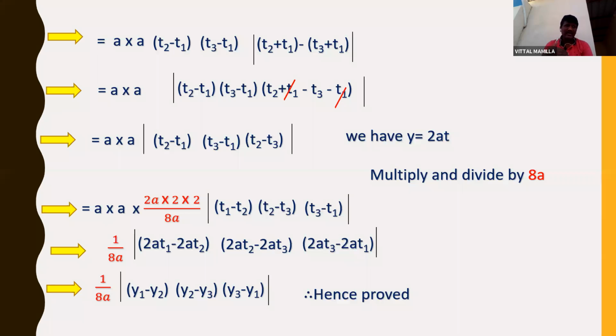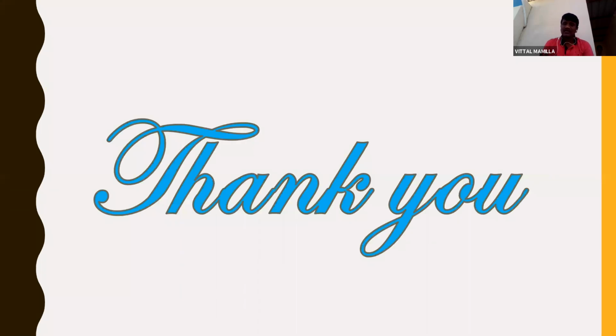So remaining topics, I hope every problem we have covered in the 3A. So almost all the 2 marks problems we have covered, all the 7 marks problems also we have covered. The problems which have been given for homework, you need to solve. In the next session, we are going to see the equation of tangent and equation of normal and related problems in the next class, students. Thank you for watching, students. Thank you very much.